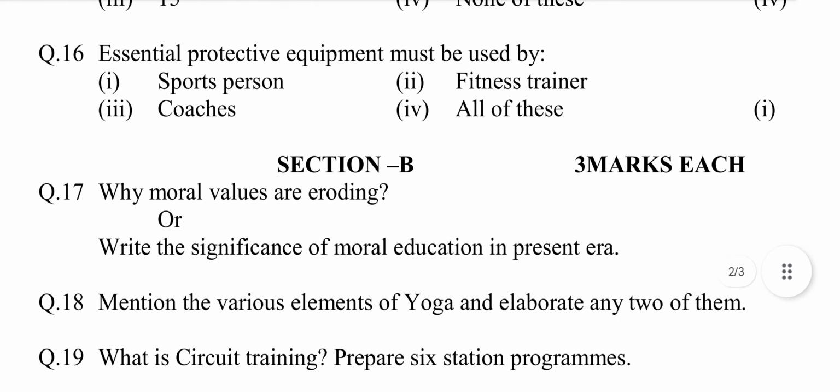Essential protective equipment must be used. Why? Option first sports person, second fitness trainer, third coaches, fourth all of these. Answer is option first sports persons.